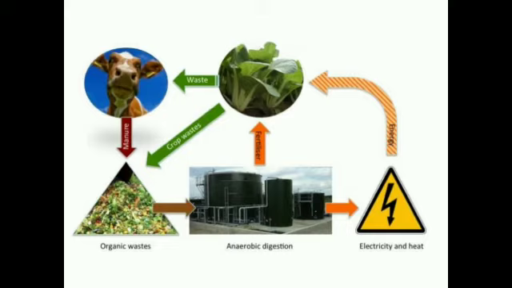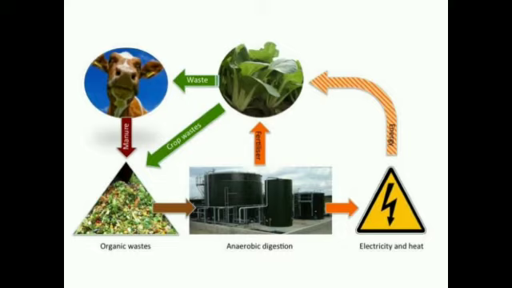For example, wheat straw, sugarcane straw, maize straw, jowar straw. So different kinds of straw are also used as a raw material for biogas production.